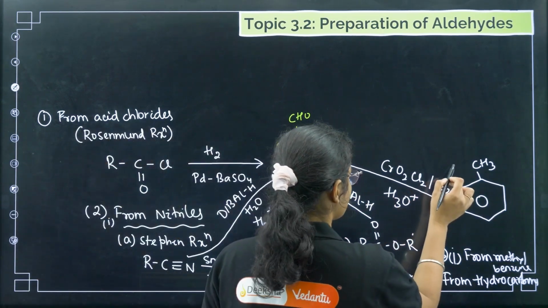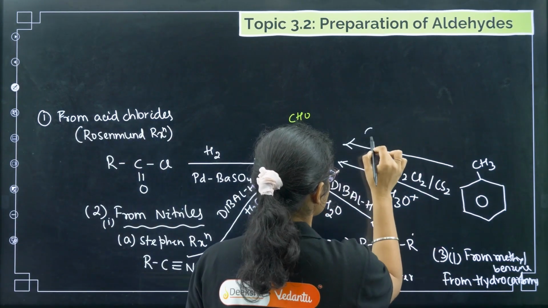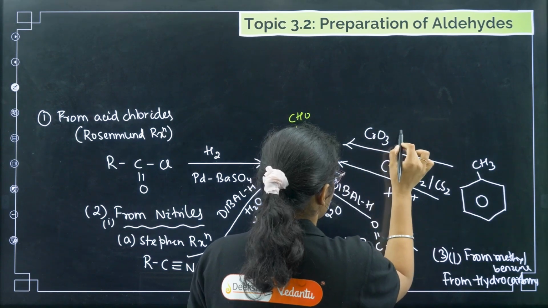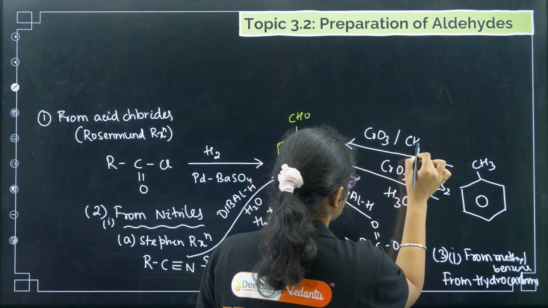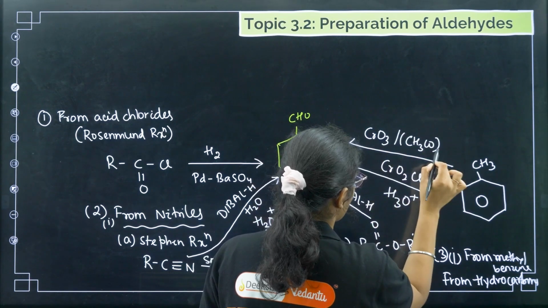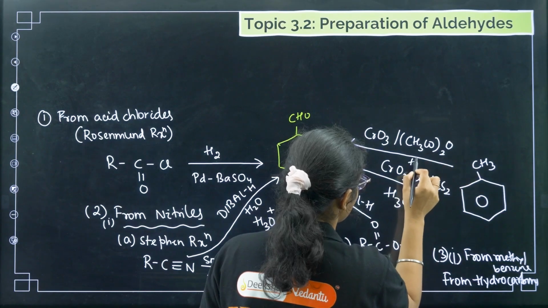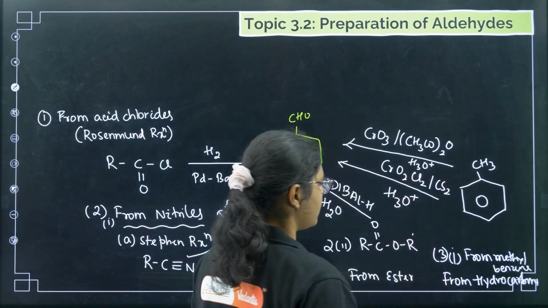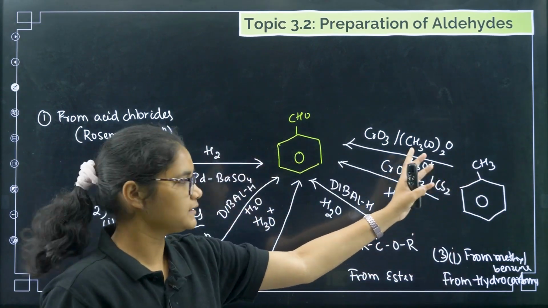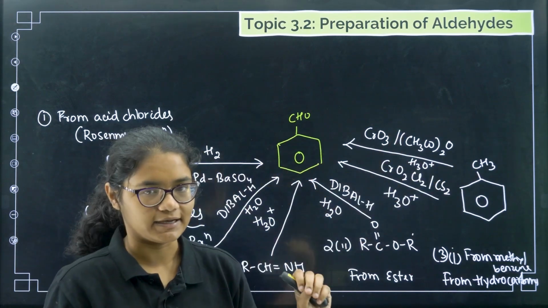And another way we can do is CrO3 in presence of acetic anhydride, (CH3CO)2O, and then H3O plus, right? So this is from methyl benzene, both of these will give you benzaldehyde.